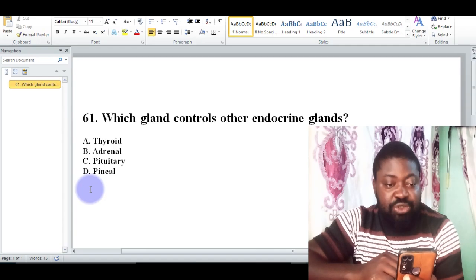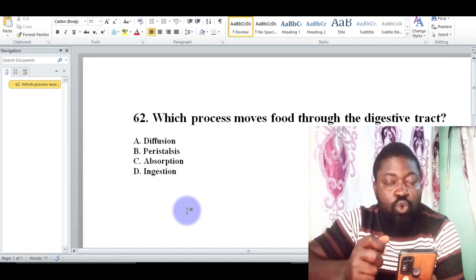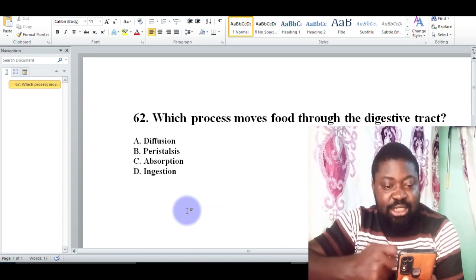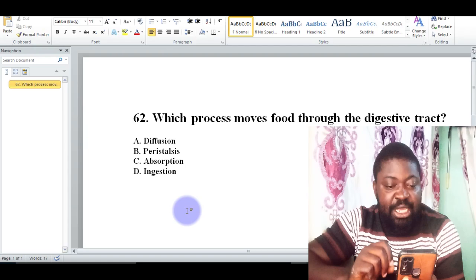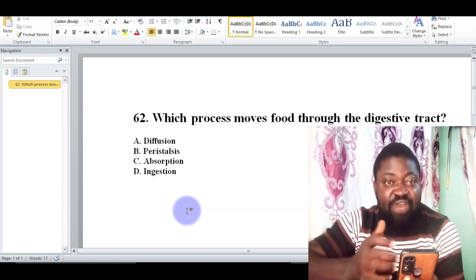Let's move to the next question, which is question 62. Which process moves food through the digestive tract? A, diffusion. B, peristalsis. C, absorption. D, ingestion. In fact, the correct option here is option B, which is peristalsis. All of us have heard of that term.